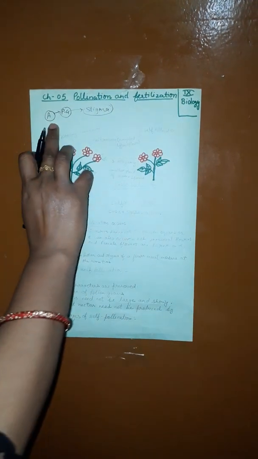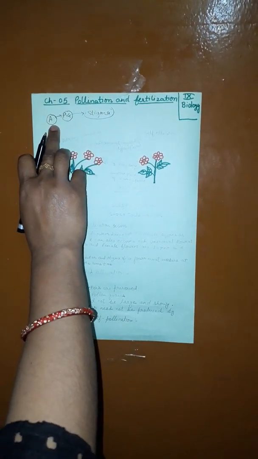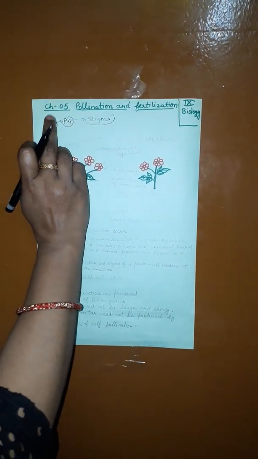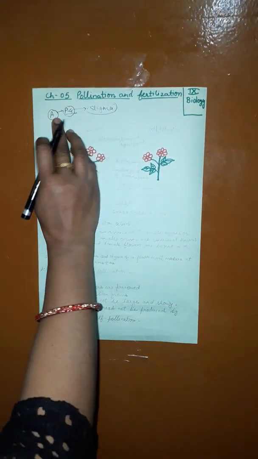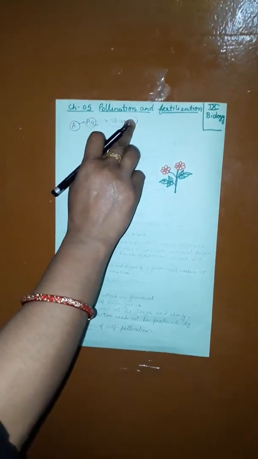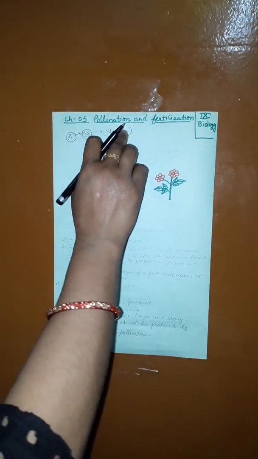What is pollination? Pollination is the process of the transfer of the pollen grain from the anther to the stigma. This is pollen grain. This process is called pollination.